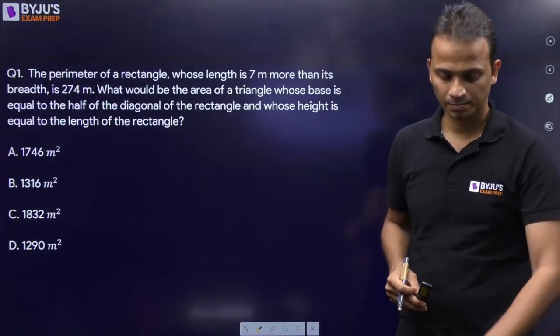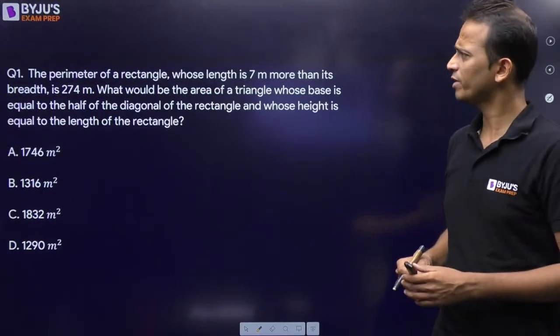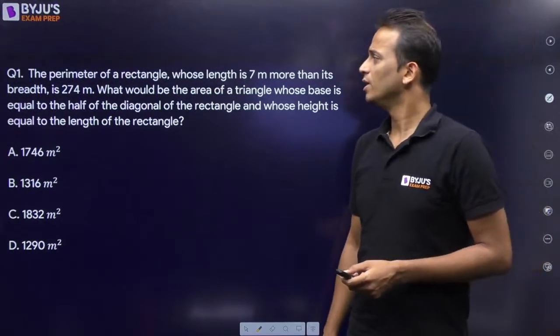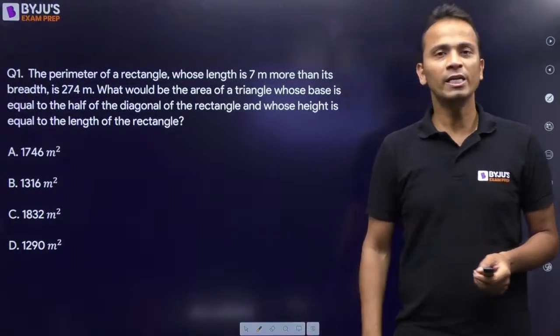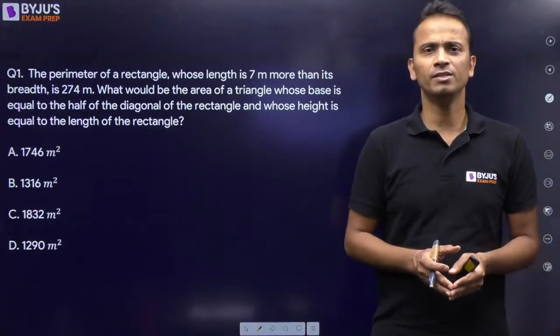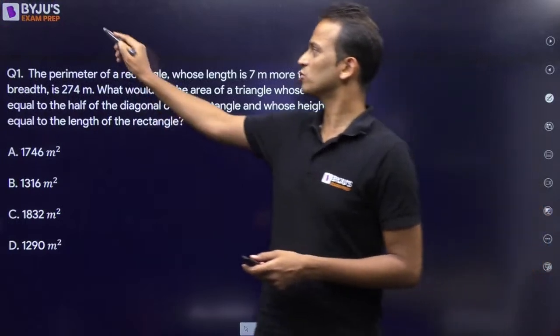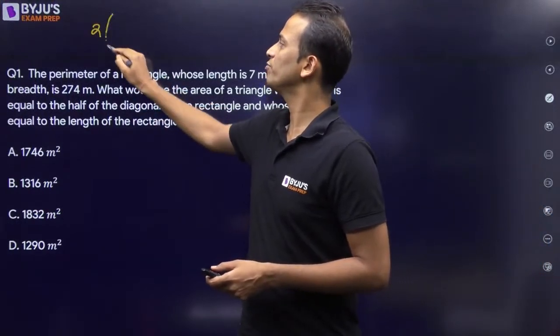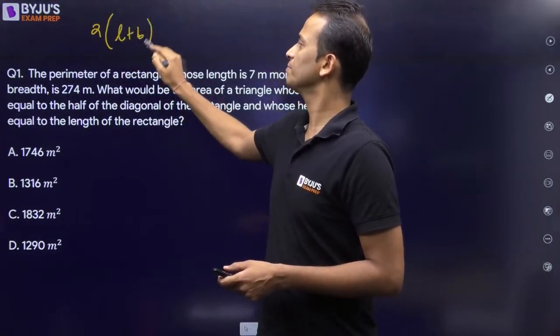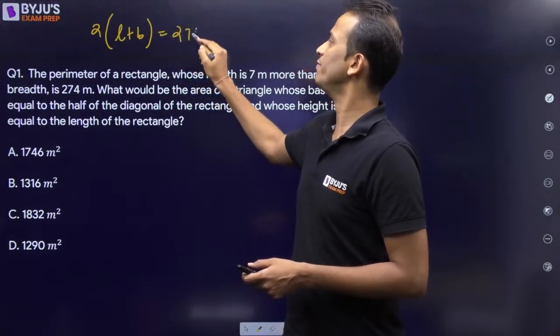All right, let's begin solving this one. The perimeter is given as 274. Perimeter of a rectangle is twice of L plus B. So I'll apply this formula: twice of L plus B is given as 274.